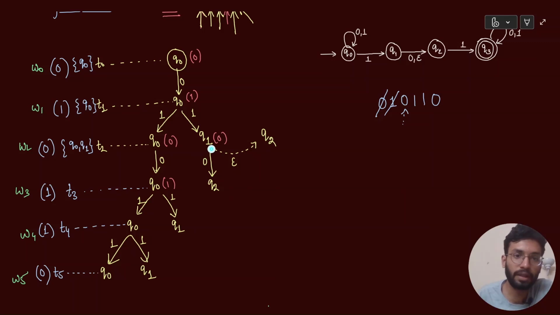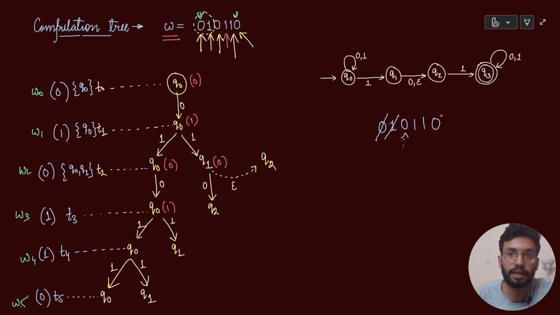Real computation में क्या हो रहा है? Real computation में actually you have spawned two different threads of computation. So you are at Q2. Now you need to input 0 and Q2 में 0 cannot be inputted further because look at here, this is my Q2 and only 1 is, because character अगर 1 होगा तो from Q2 you will go to Q3, but what happens if a character is 0?